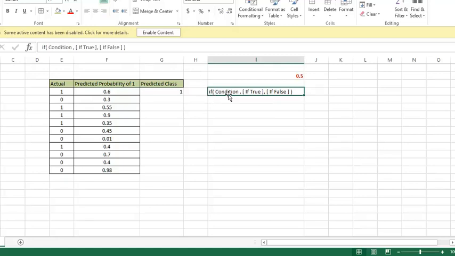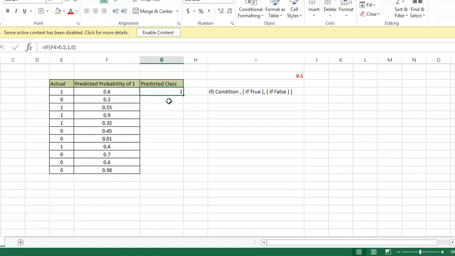After the if, you give a condition. In this case the condition is if this cell F4 is greater than 0.5, then after a comma you write what if the condition is true. If the condition is true, I want the value to be 1, and again after a comma you write what if the condition is false. If the condition is false, I want a 0. So this is what I have done now.